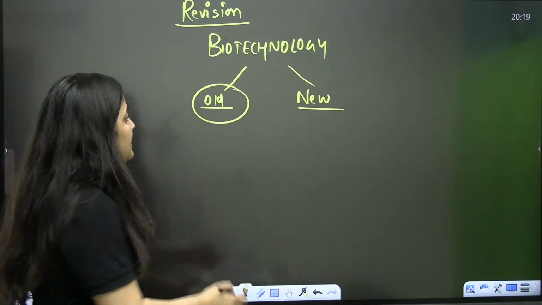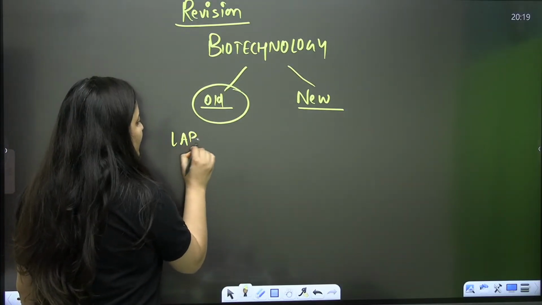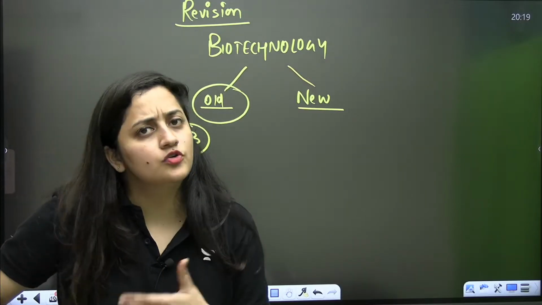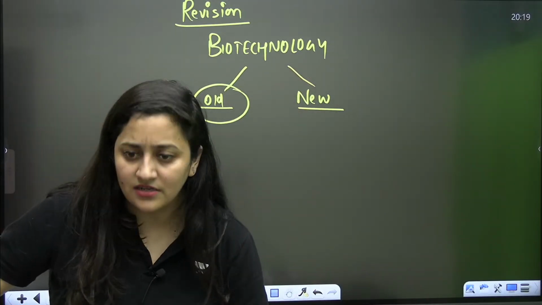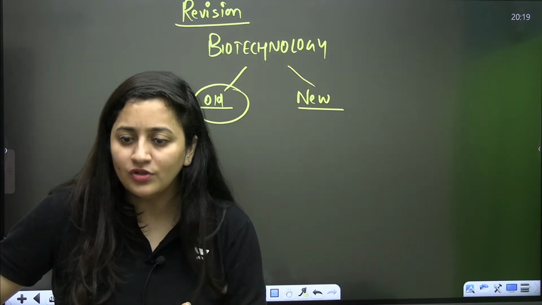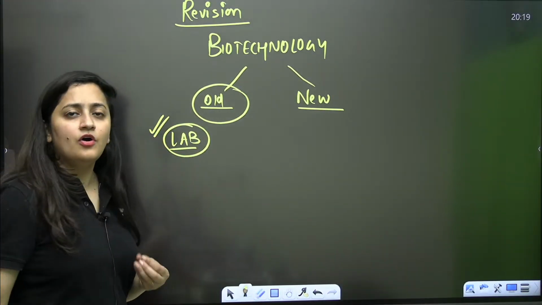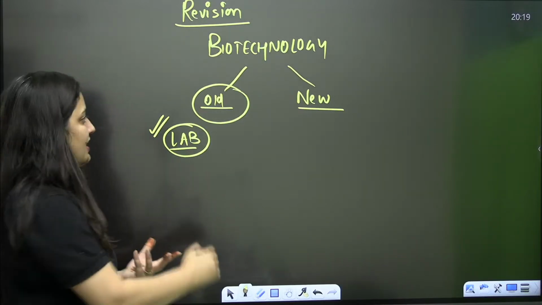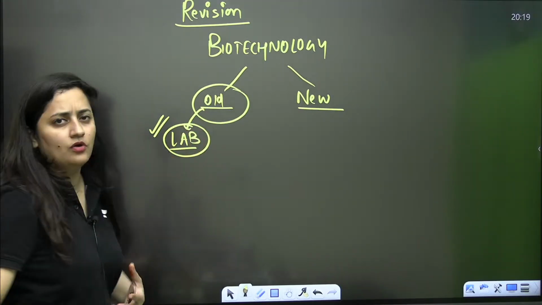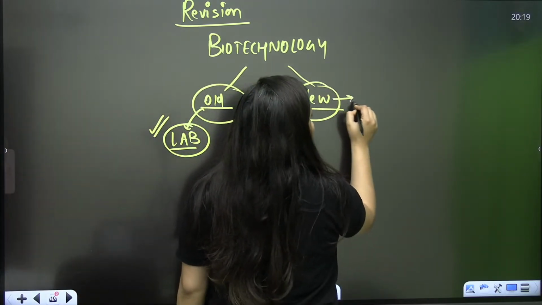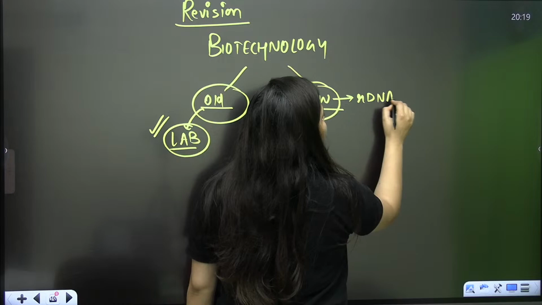For example, if you talk about lactic acid bacteria, it can convert lactose to lactic acid, and then it can give us curd. You know that process, right? Obviously these are the natural capabilities of the organism. So when you deal with such things, it comes under the old biotechnology. We have many examples. Now when it comes to the new biotechnology, we talk about recombinant DNA technology.